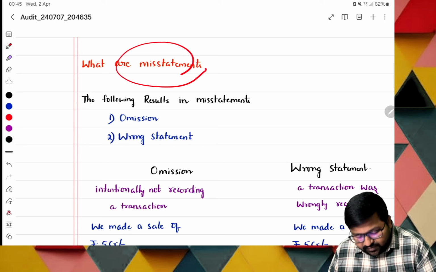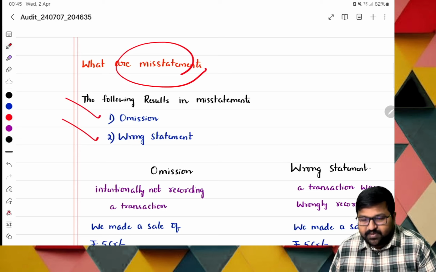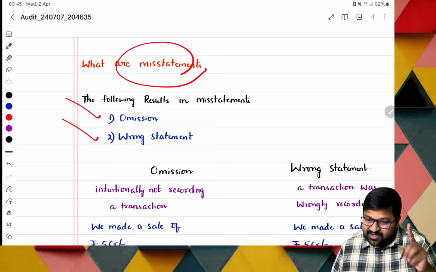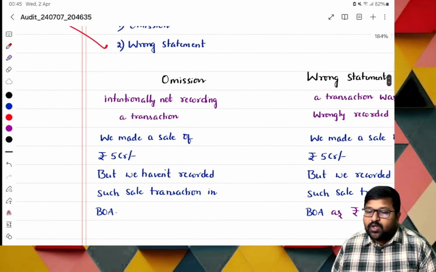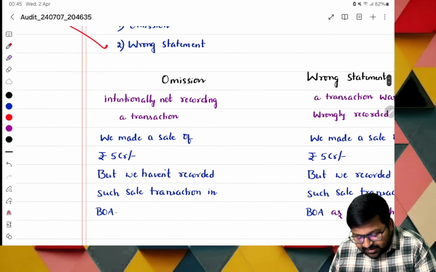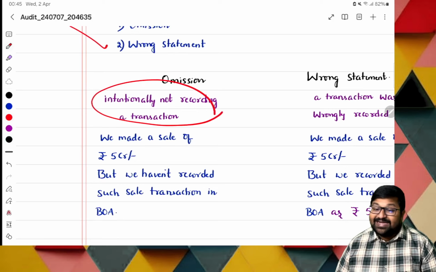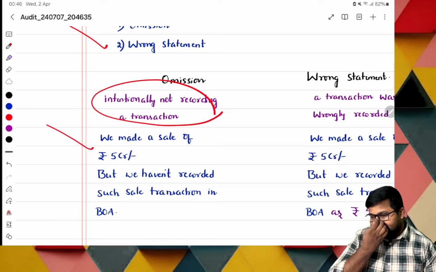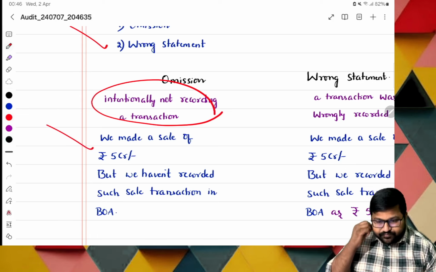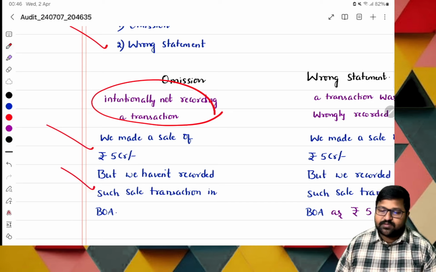Now, what are misstatements? The following are the results of misstatements. What is the first one? Omission. Next one, wrong statement. Let us go with omission. Omission means intentionally not recording a transaction. Sir, what is the transaction? The sale transaction. We made a sale of 5 crore, but we have not recorded the transaction in the books of accounts. That is the case.